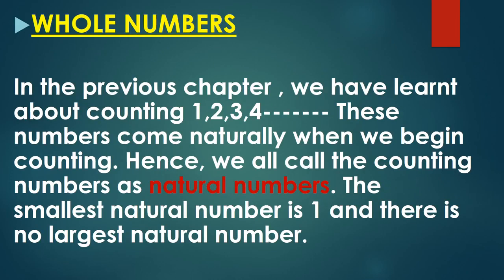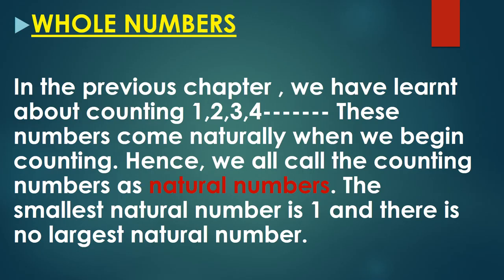In the previous chapter we have learned about counting: 1, 2, 3, 4 and so on. These numbers come naturally when we begin counting. Hence we all call them counting numbers or natural numbers. The smallest natural number is 1 and there is no largest natural number.